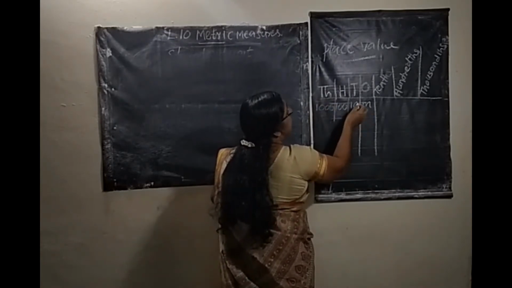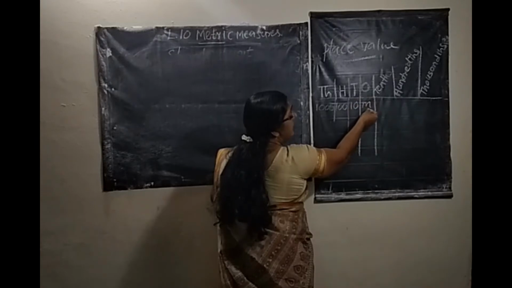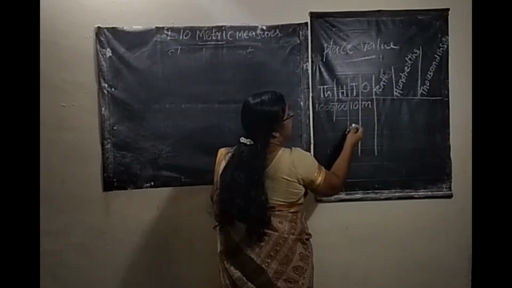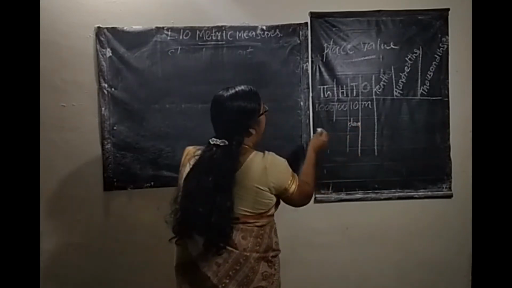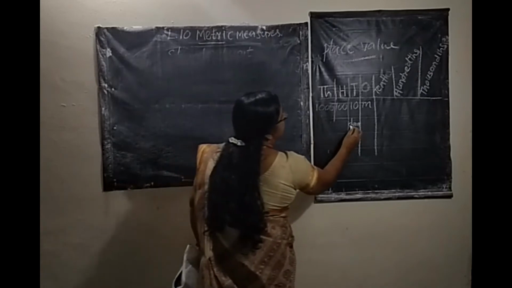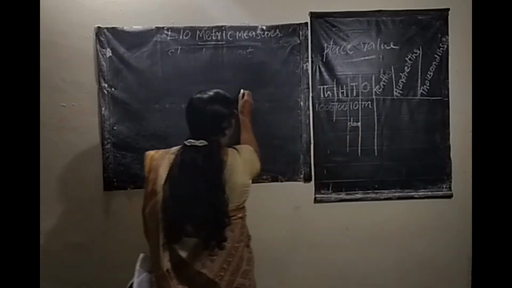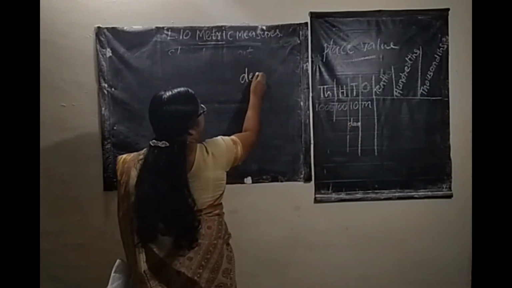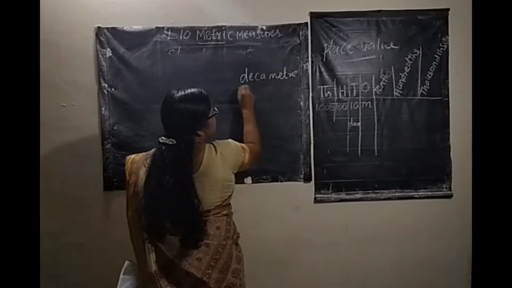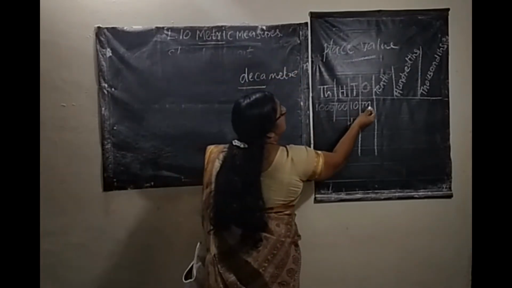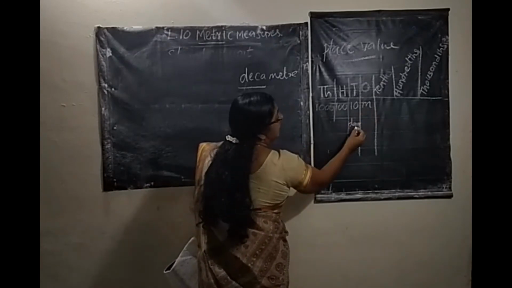The tens column means 10 times bigger than the meter. That is decameter, DAM. Deca means 10 times greater than the meter.